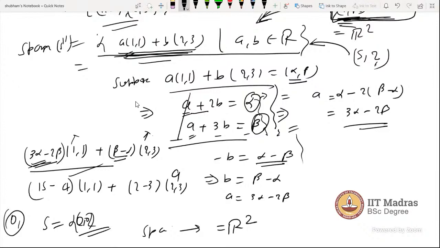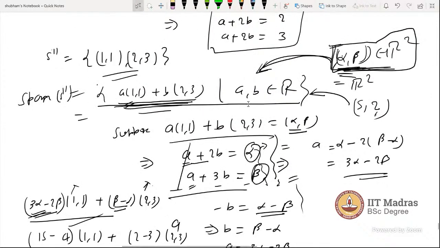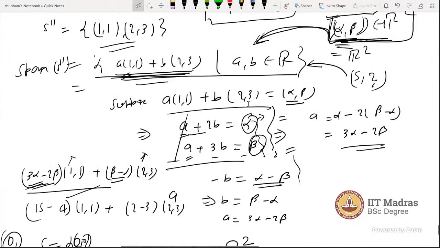And there were some questions. I don't remember exactly which one, but there were some activity questions which, when I was solving, I found a similar problem wherein I could not get A and B in terms of alpha and beta. So that means that particular set is not the span, not the basis of that.